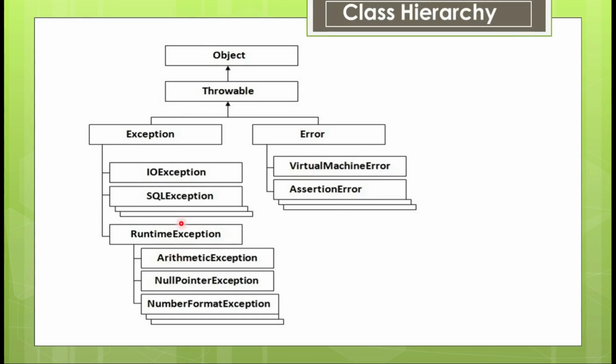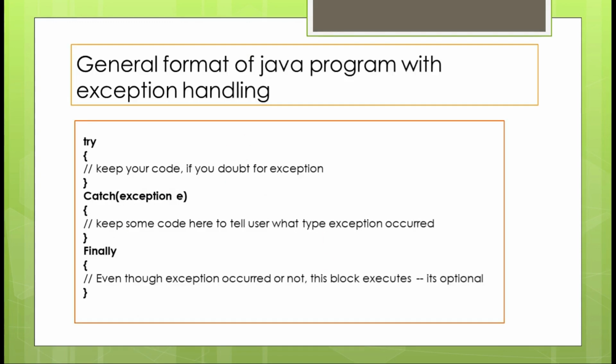So in your exam, if you get any question, drawing this diagram is very important. Remember, Throwable is a class. Throwable is the main class which has subclasses Exception and Error. Under the Exception class we have all these subclasses. And the Throwable class belongs to one important class, the name of that class is Object. Object is the parent class for everything. Now we'll see the general format of writing a Java program using exception handling.